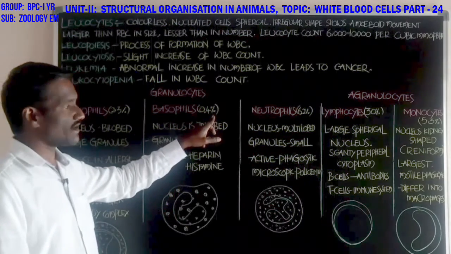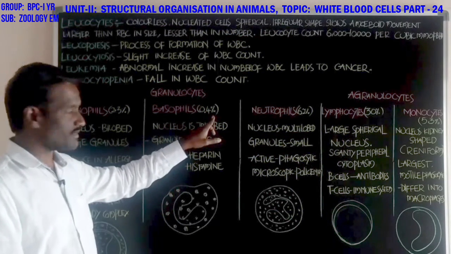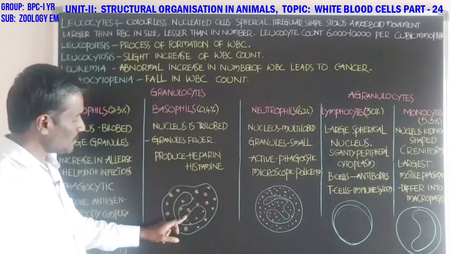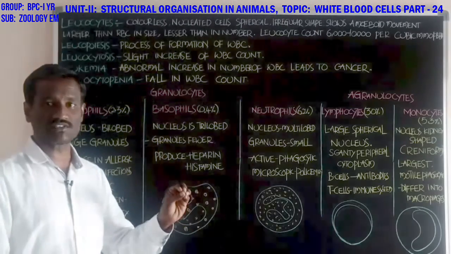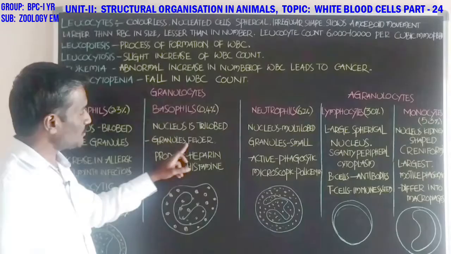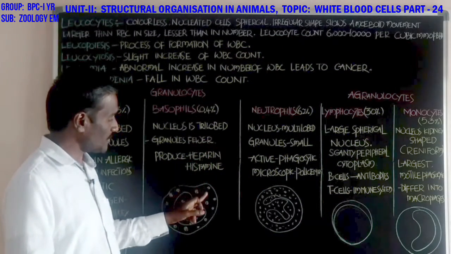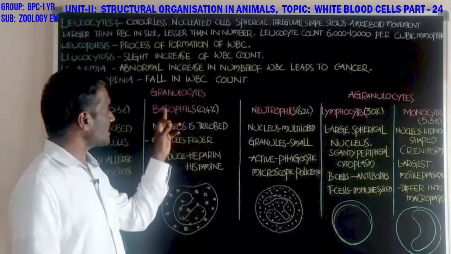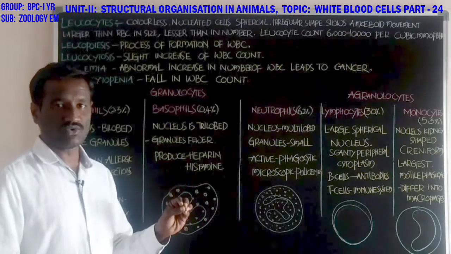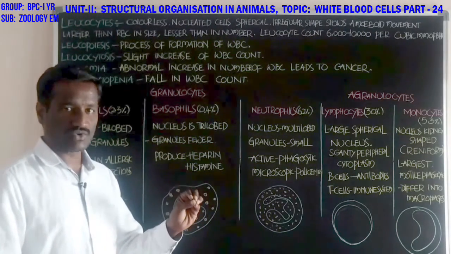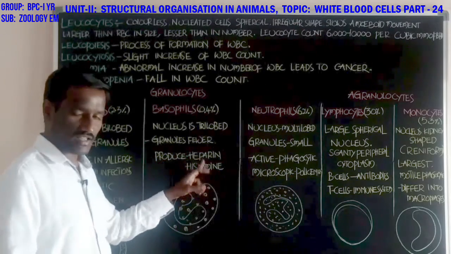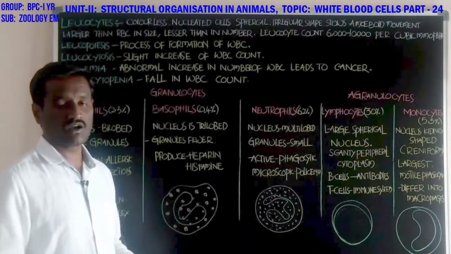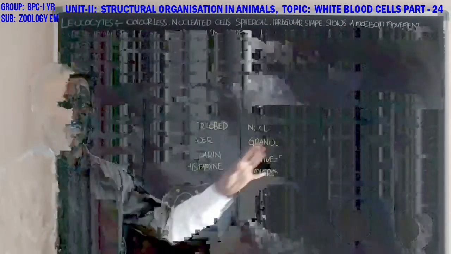Next, students, basophils. What about the basophils? These constitute 0.4% of the total white blood cells. The nucleus is trilobed; the nucleus is divided into 3 lobes, students. Next, the granules are fewer in number, and they produce heparin and histamine. By producing heparin, they supplement the action of the mast cells.